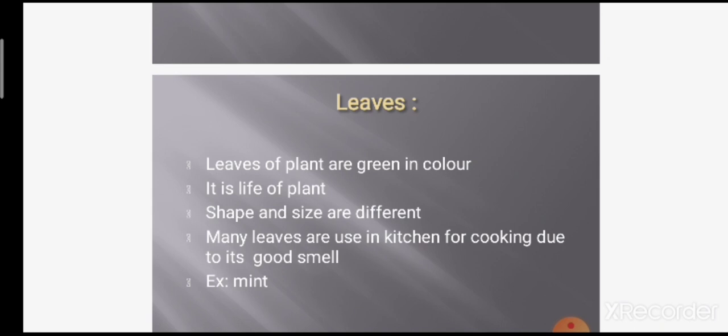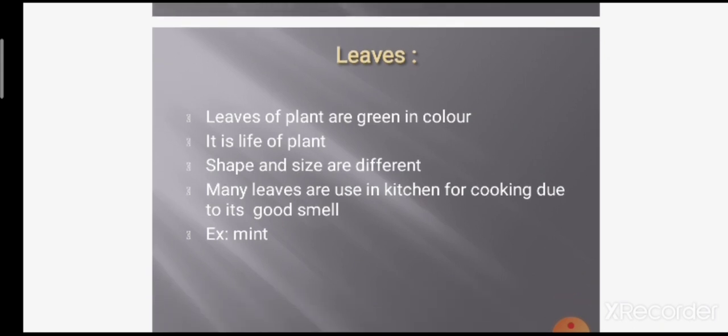The leaves of a plant are green in color. It is the life of the plant. Can a plant live without leaves? No. Without leaves, how will it look? Leaves are the life. Without leaves, a plant cannot live.